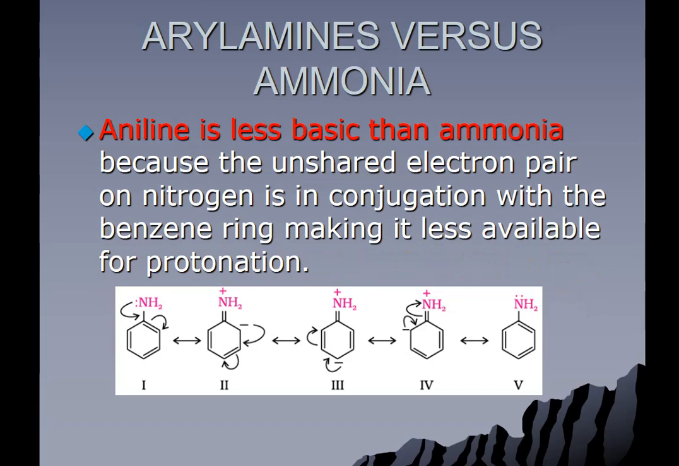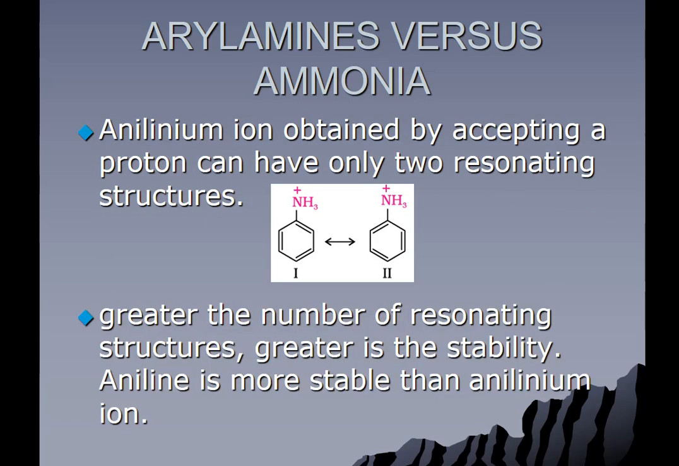If we talk about arylamine, means aniline. Aniline is less basic than ammonia. Why? You can see here the 5 resonating structures, that lone pair of electron on nitrogen, that is in conjugation with the benzene ring, making it less available for protonation. You can just see the 5 resonating structures over here, and among these, on 3 resonating structures, there is a positive charge on nitrogen. Means lone pair is less available for protonation.